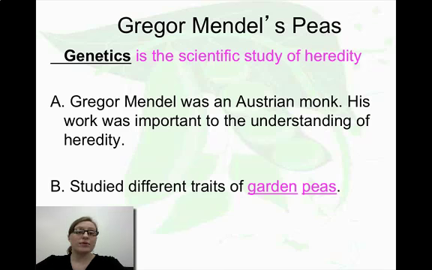Alright, so Gregor Mendel, he was an Australian monk and basically he worked out in the garden, and to keep himself busy he started playing around with the different traits of garden peas. Okay, he is known as the father of genetics, which is the scientific study of heredity.